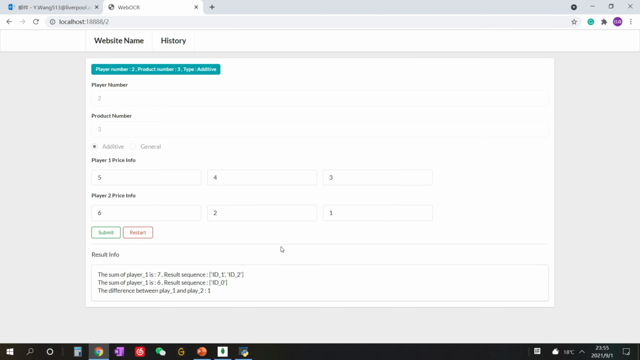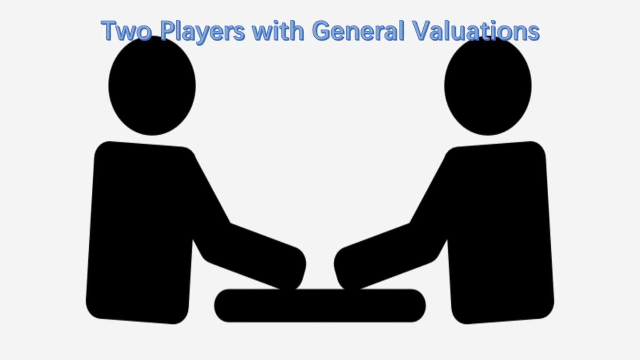Here we find that the web page assigns product 2 and product 3 to player 1 and product 1 to player 2, and the final total value difference between the two players is 1. According to the definition of EFX and PO, we found that the algorithm obtains the result of EFX while satisfying PO. Next, we discuss the two players with general valuation situation.